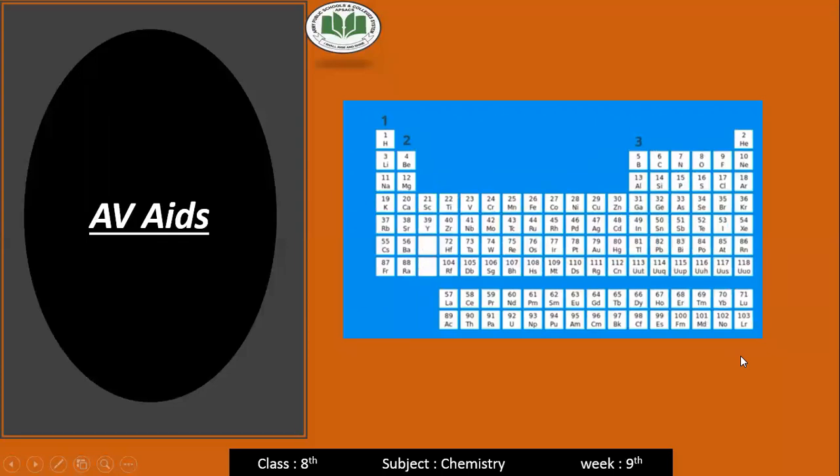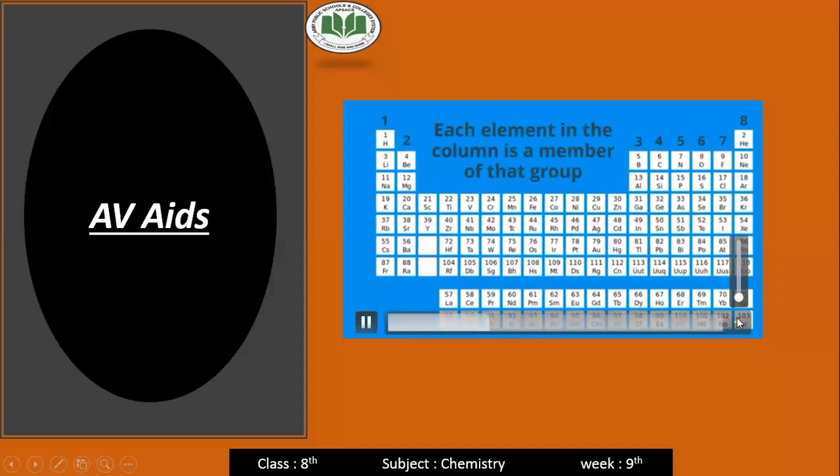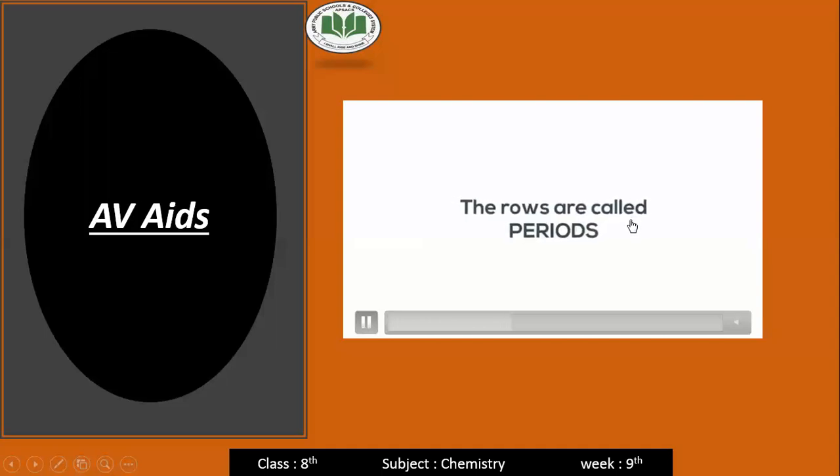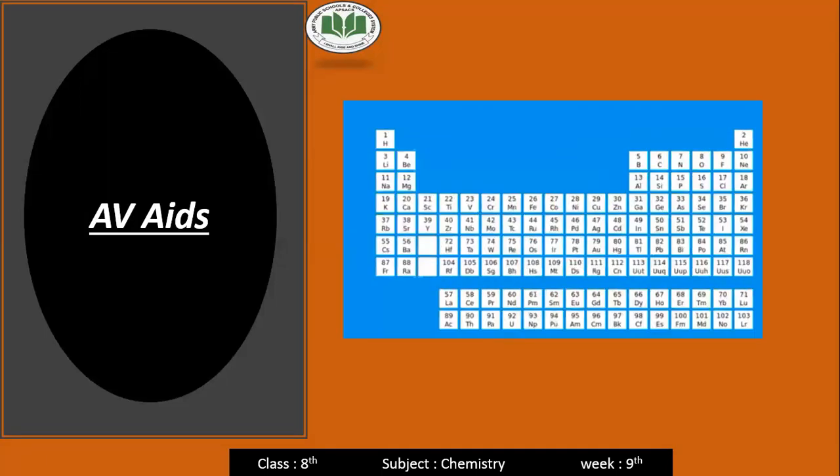Group 1, 2, 3, 4, 5, 6, 7, 8. These are called representative elements. And the rows are called periods. Rows go left to right, and there are 7 periods in the periodic table.